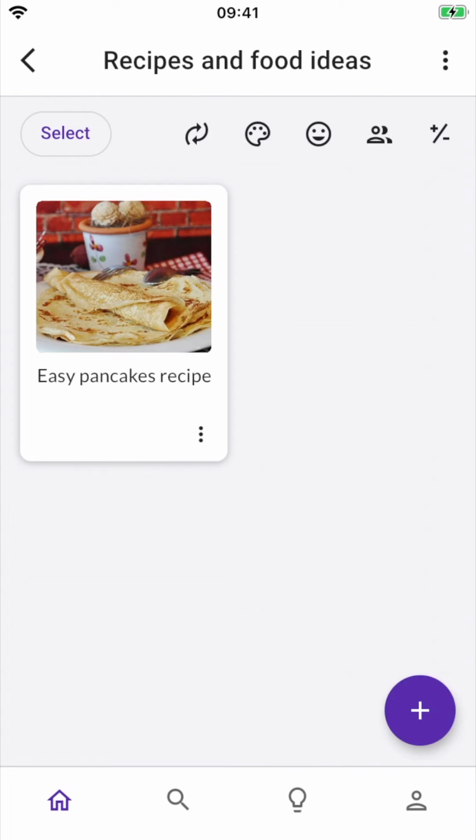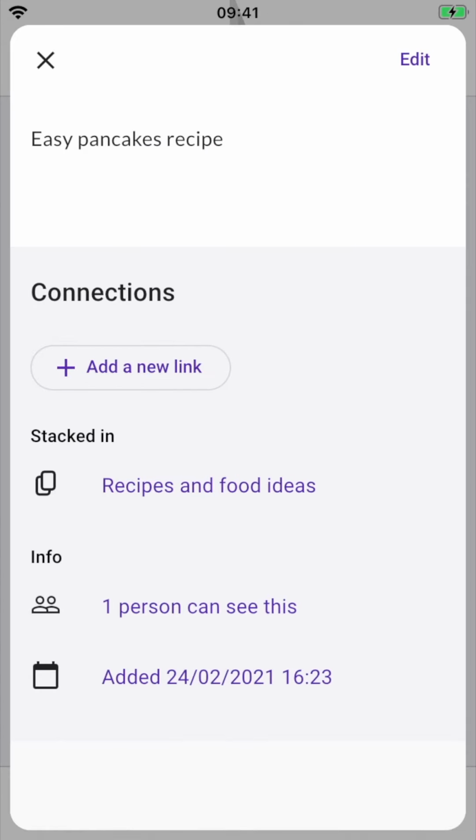So that's the front of the card done. I want to now add the actual recipe to the back of the card. If I just press this card now, you can see that on the back of it, it's taken the text that's on the front of the card and put it on the back.